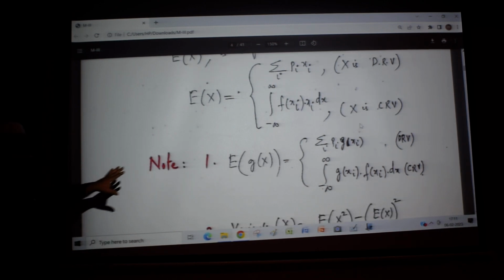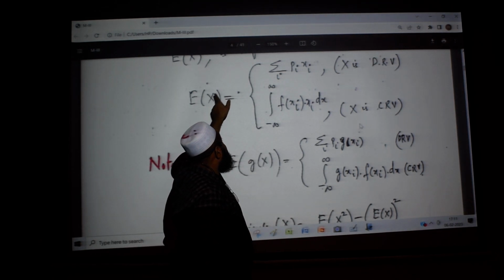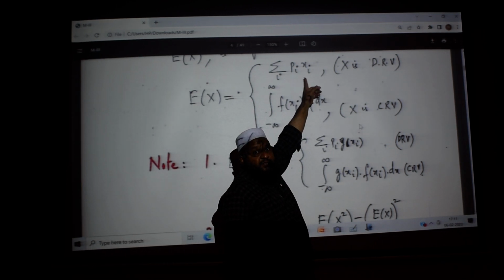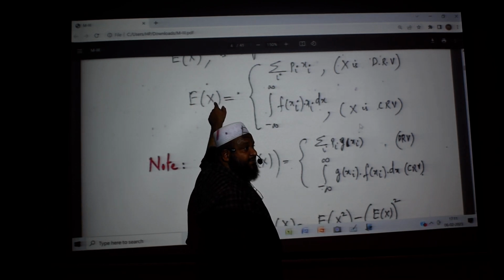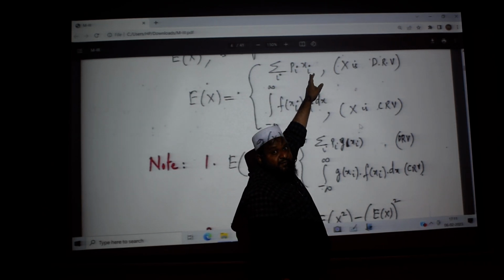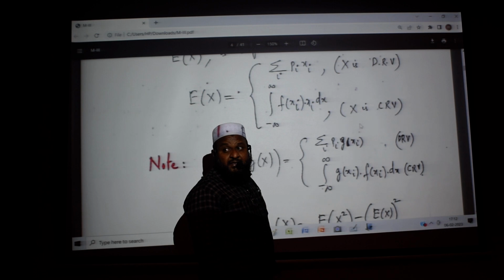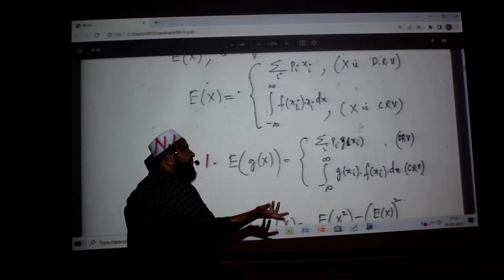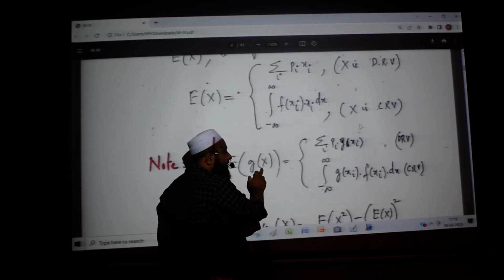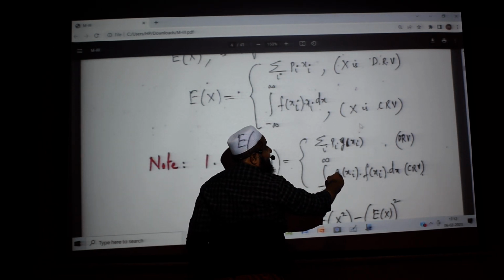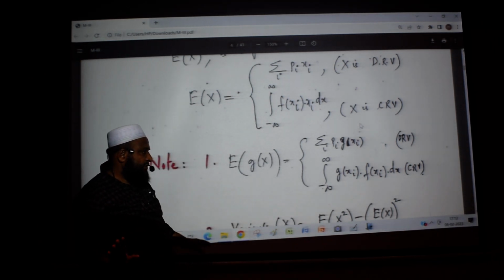Listen here, this is a very useful formula. Expectation of X square means what? You have to use X square, P into X square. That square is not for P, it's only for X. So if expectation of X square is written, then X square will come here and pi will come. But if it is X cube, X cube will come. Whatever function comes here, that same function you have to use here: g of xi into pi, and for continuous, g of xi into f of xi. Instead of just xi, you have g of xi. I hope you understood this.